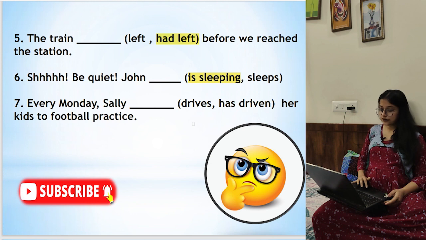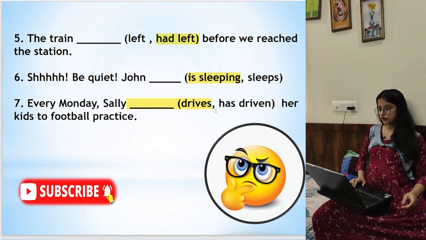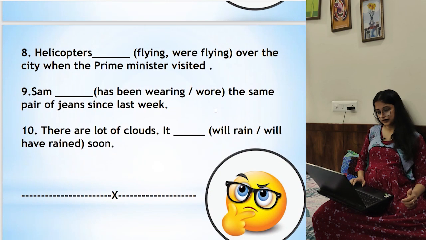Number 7. Every Monday, Sally dash her kids to football practice. Every day, that is habitual truth. Every day she is doing this. So drives. This is a habitual truth, is always present. Simple present.